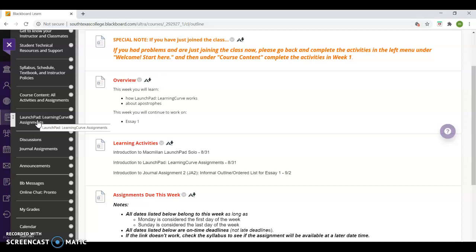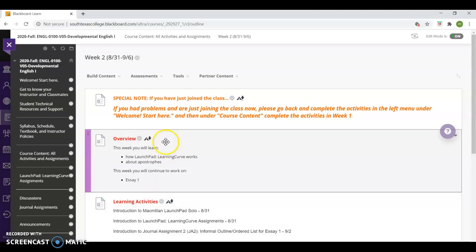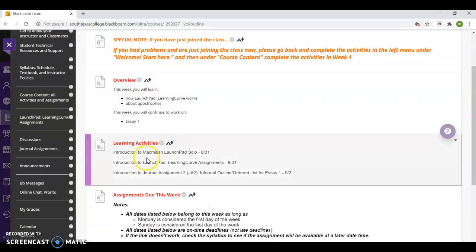They offer a grade. Please don't register. You might figure out how to do it, but please don't, because I'm afraid you'll register for the wrong class. It has happened before. So wait till the 31st, right? It says right here in the week 2 list: Introduction to Macmillan Launchpad Solo, 8/31.